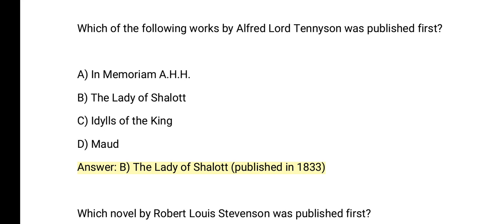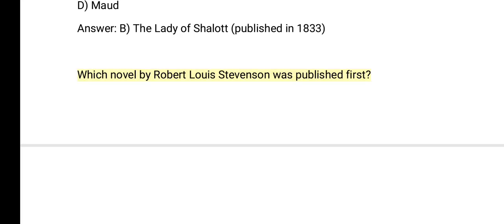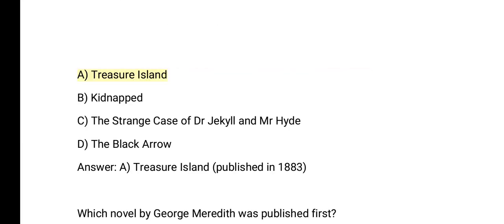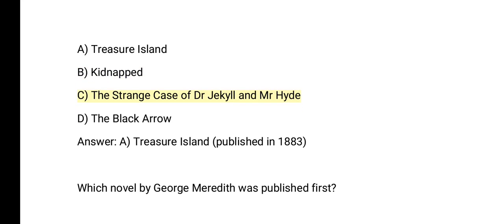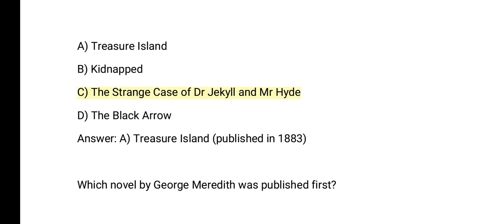Which novel by Robert Louis Stevenson was published first? A. Treasure Island. B. Kidnapped. C. The Strange Case of Dr. Jekyll and Mr. Hyde. D. The Black Arrow. Answer: A. Treasure Island, published in 1883.